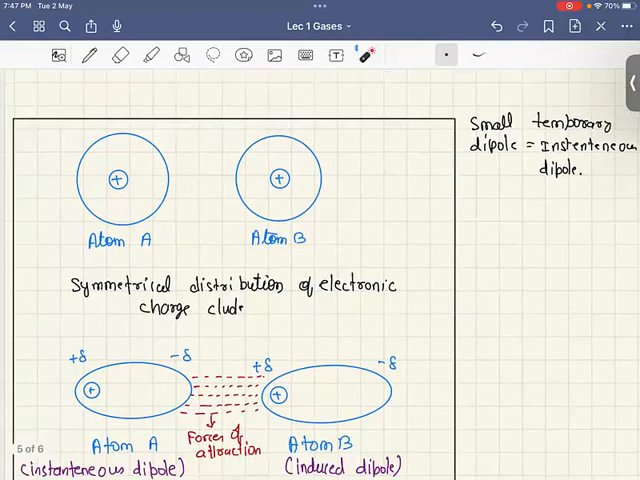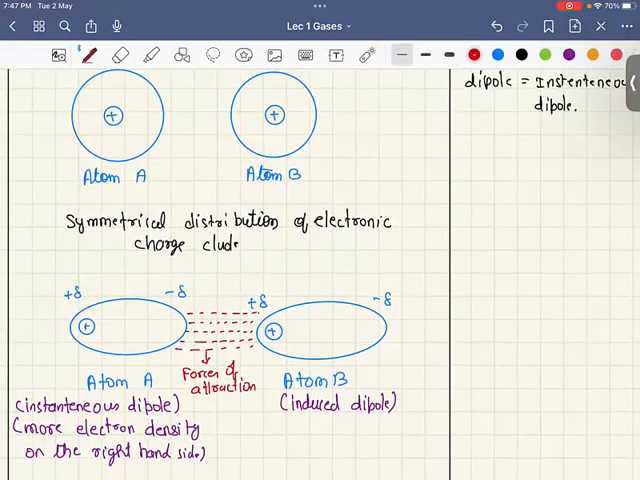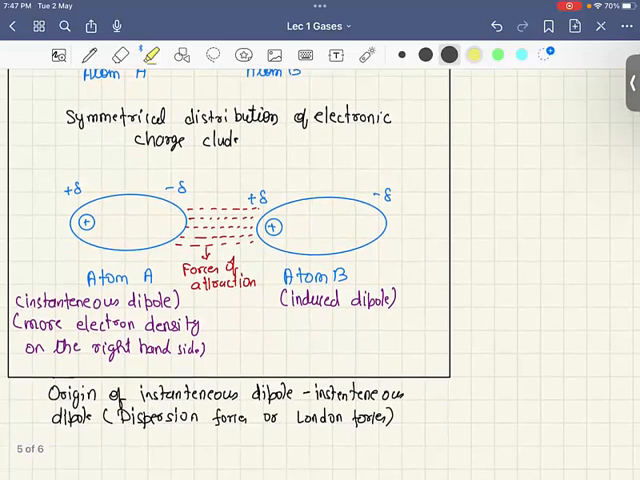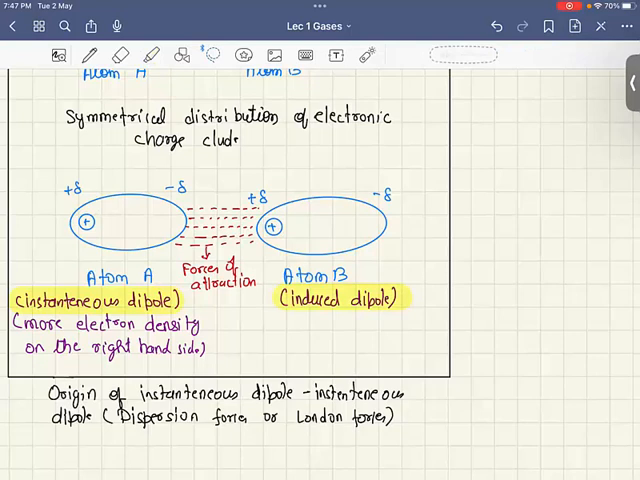So this is going to be, let me use a different color, the instantaneous dipole, and because of this instantaneous dipole, we have the induced dipole. The temporary dipoles of atom A and atom B attract each other, and these attractive forces are called instantaneous dipole and instantaneous induced dipole forces.